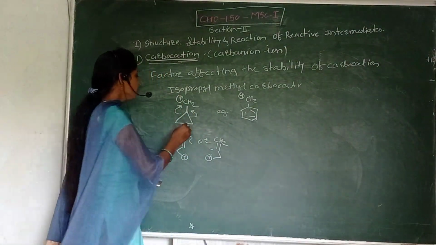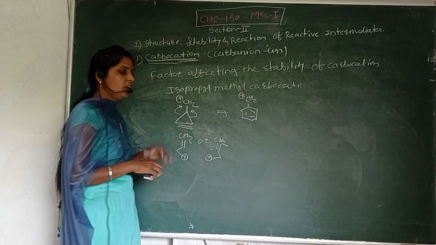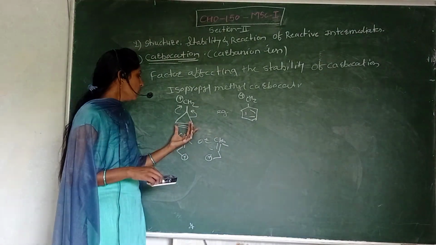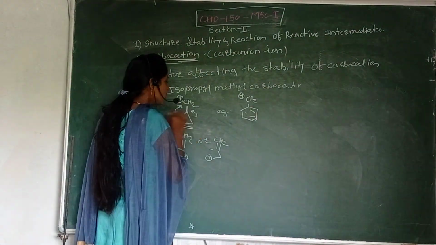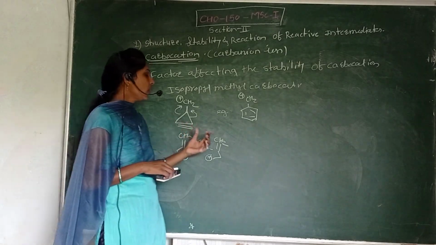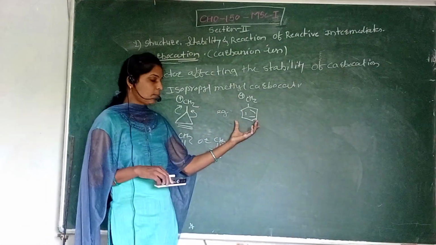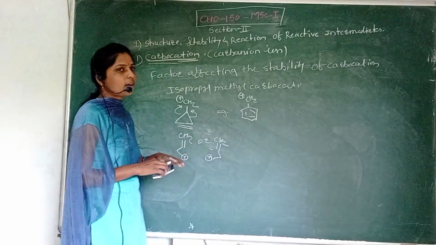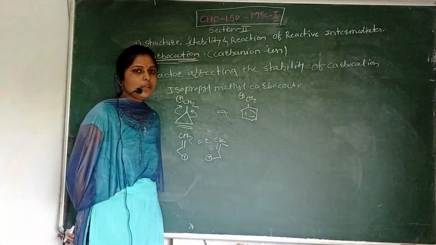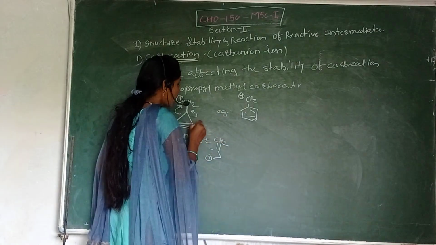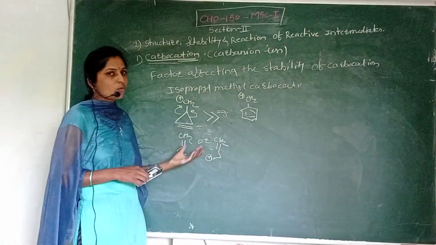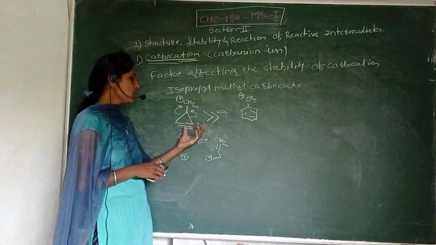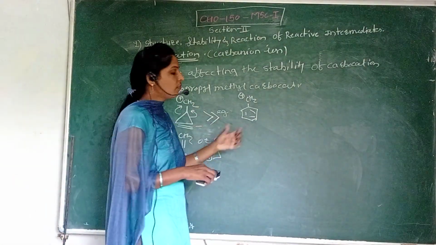In carbocations, different factors can affect stability. Hyperconjugation effect is present in the isopropyl methyl carbocation, and in the benzylic carbocation the resonance effect is formed. So between benzylic and isopropyl carbocation, the isopropyl carbocation is more stable than the benzylic carbocation because of the presence of the different hyperconjugation effect.